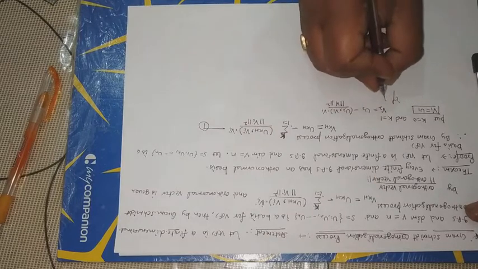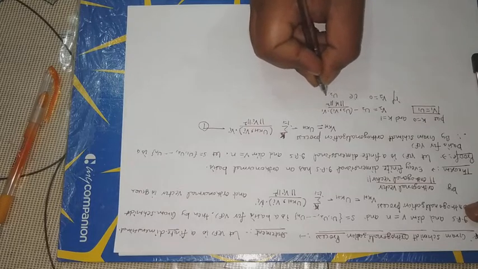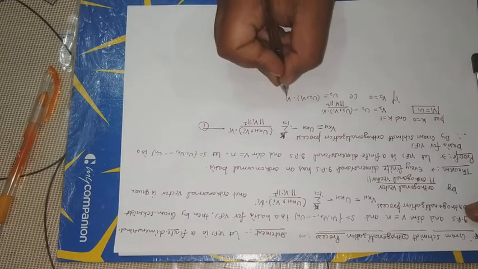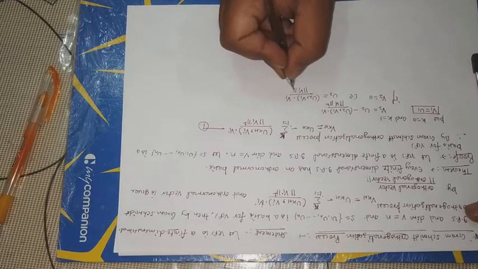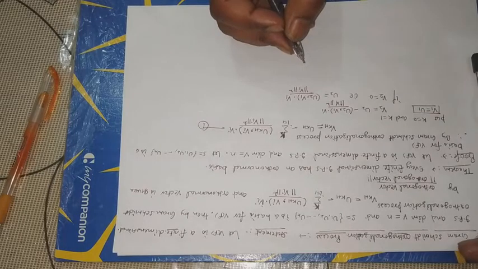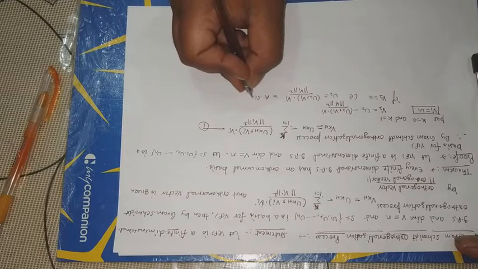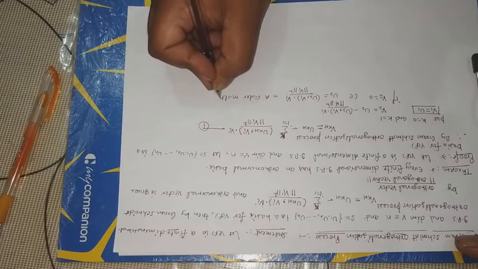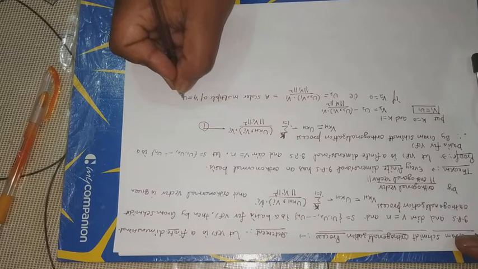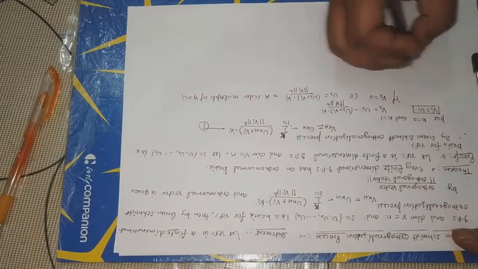If we consider V2 is equal to 0, that is U2 is equal to U2 inner product with V1 into V1 upon V1 norm square, that is, we can say U2 is a scalar multiple of V1. But V1 is equal to U1.